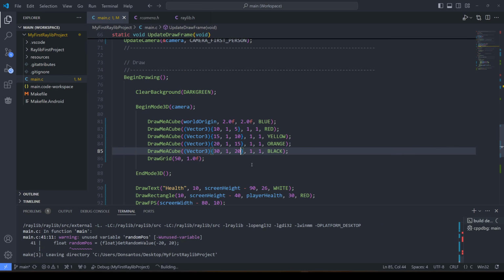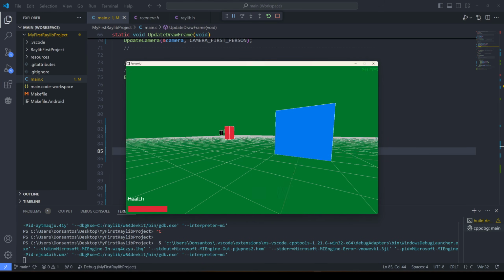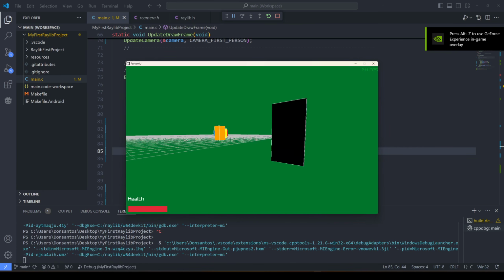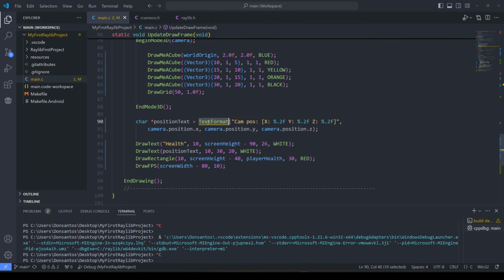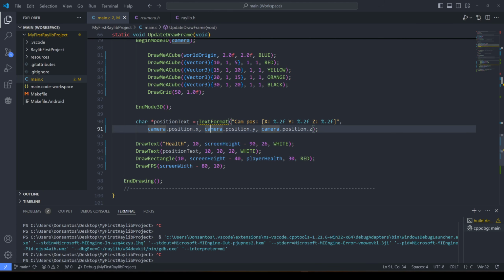Okay, so just draw a couple of cubes here. And yeah, they're all in a line. We have a bunch of cubes. I found this text format function, which turns data into readable text, essentially. It returns a string. And now I copy-pasted this formatting because I would not have figured this out myself.